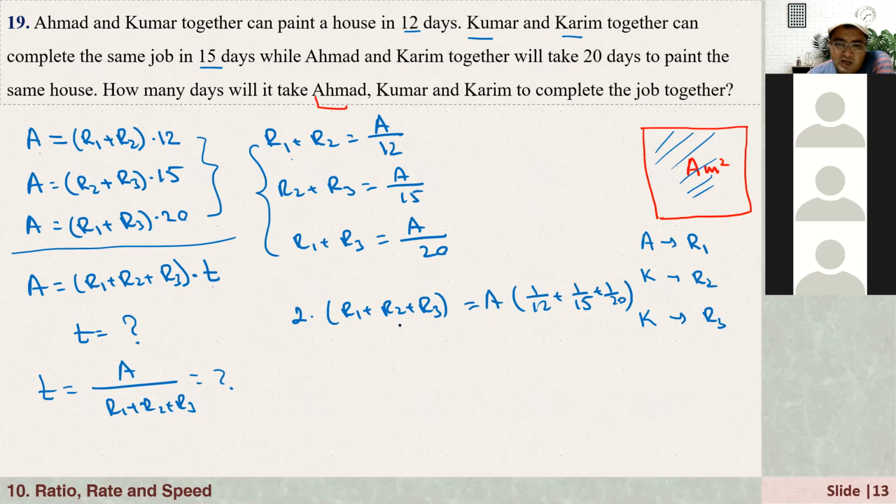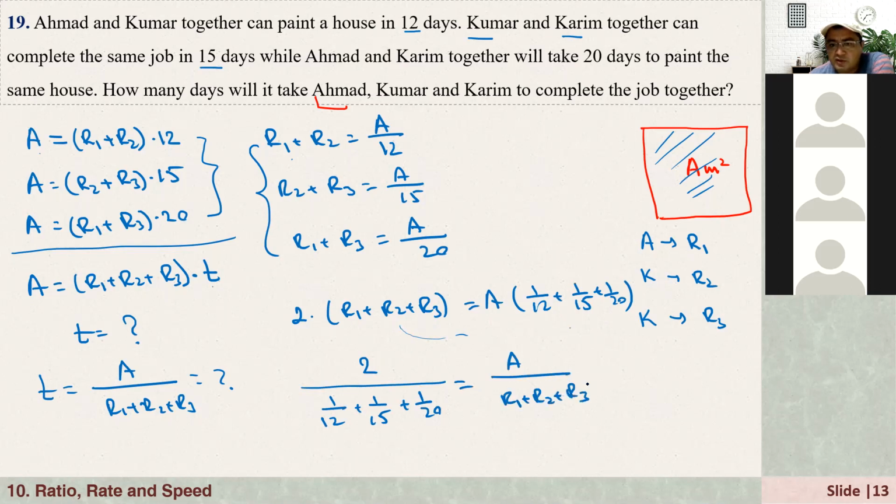Now, if I take R1 plus R2 plus R3 to the right hand side, and 1 over 12, 1 over 15, 1 over 20 to the left hand side, what do we have here? Here we have 2 over 1 over 12 plus 1 over 15 plus 1 over 20. That's equal to A over R1 plus R2 plus R3, which is actually T, right?